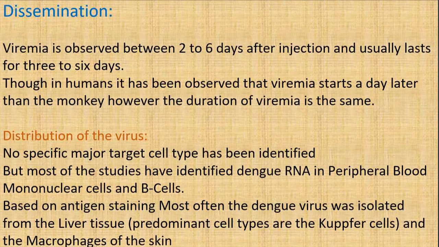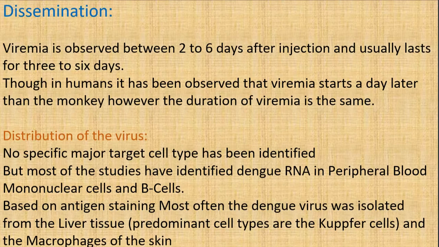So when is the viremia observed? After the mosquito bite occurs and the virus enters, the viremia, the infection, the secondary effects of the infection and the increase of the virus occur between 2 to 6 days after the injection and usually last for 3 to 6 days. Though in humans it has been observed that viremia starts a day later than in the monkey, the duration is the same. And regarding the distribution of the virus, no specific major target cell has been identified, but most studies show that in the peripheral blood, mononuclear cells and the B cells are being affected.